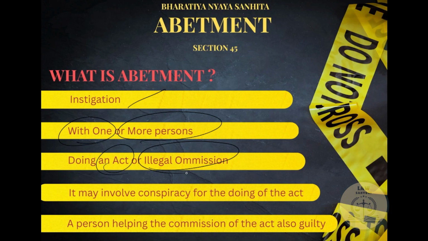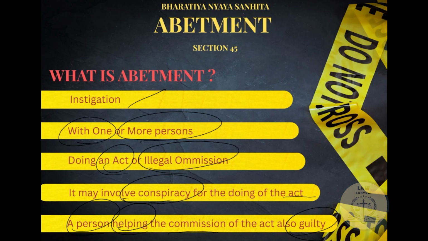The fourth point is there can be the involvement of conspiracy, thus facilitating the doing of the act. And lastly, any person who facilitates or helps the commission of the act is also guilty under section 45. Okay, that is abatement.